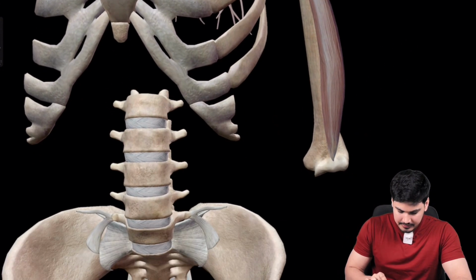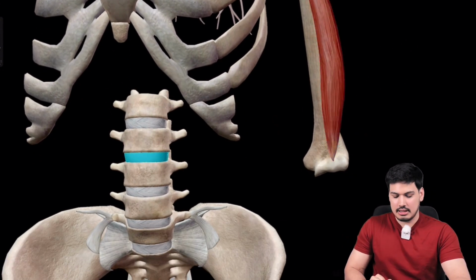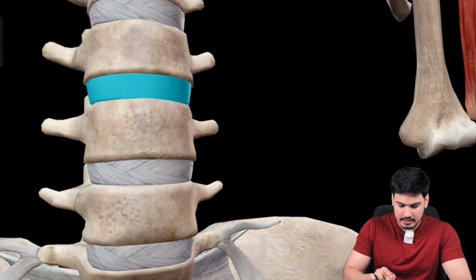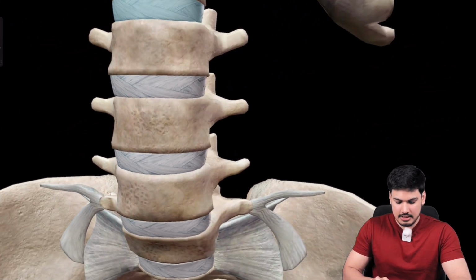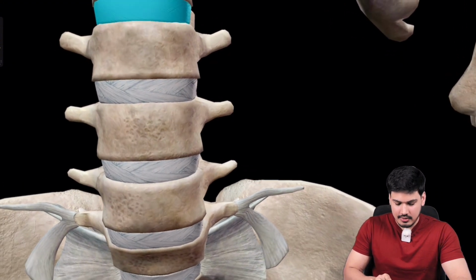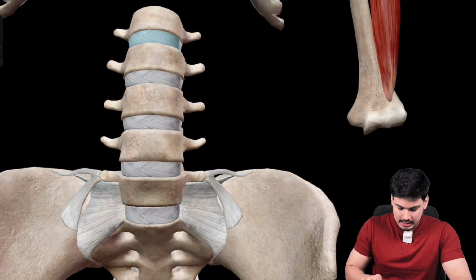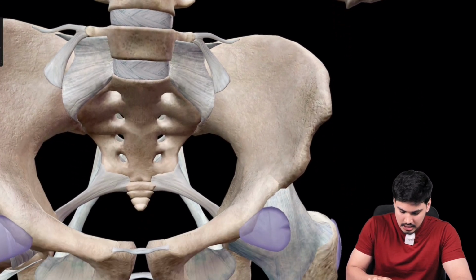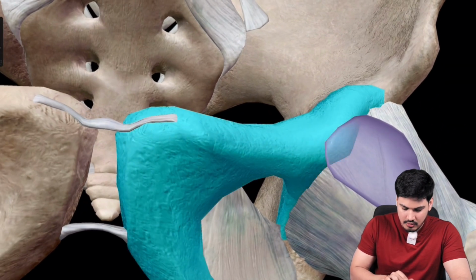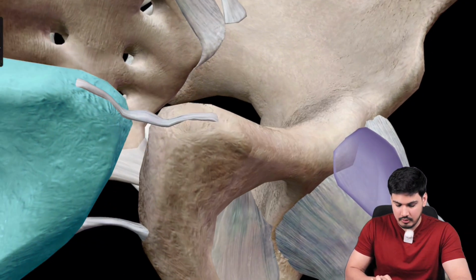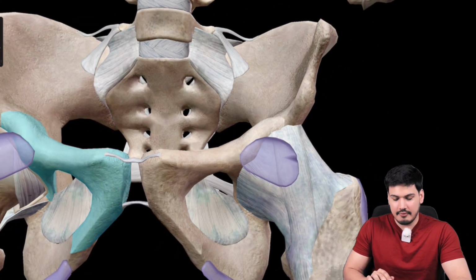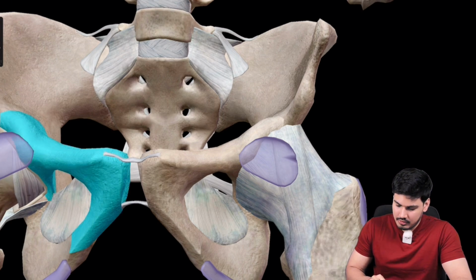Now let us see what this cartilage is, guys. What is this cartilage? Intervertebral disc. This is your intervertebral disc. Which cartilage is this intervertebral disc? It is your fibrocartilage, right? So this is your fibrocartilage. Again, can we focus here, between the pubic bones? Between the pubic symphysis, it is not given, but between the pubic symphysis, this will be what? Again fibrocartilage.